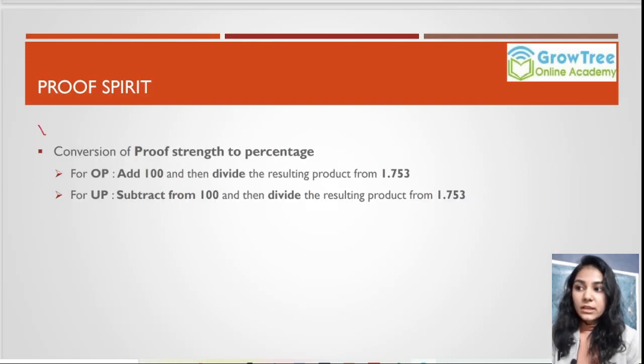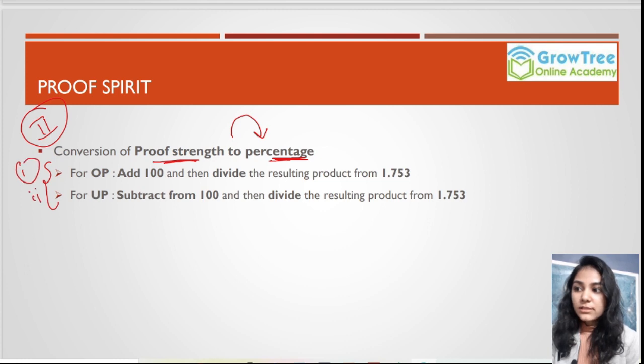Now this is the second case in which you are given the proof strength and you have to calculate the percentage for it. So here we have two parts. In the first part, if you are given the overproof value, then you will add 100 to the overproof value and then divide it by 1.753.